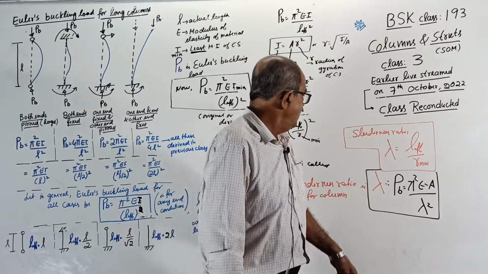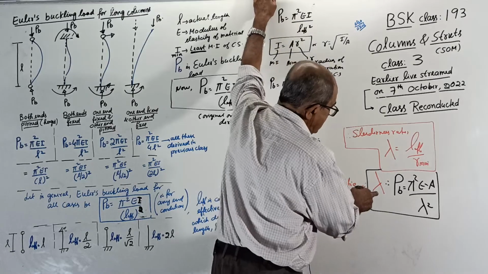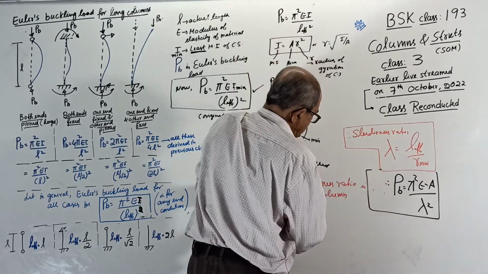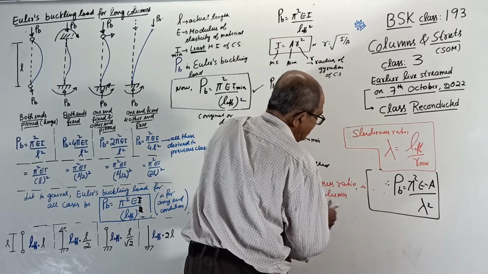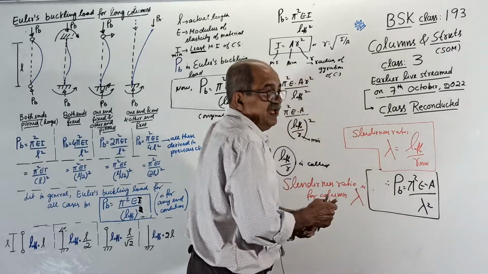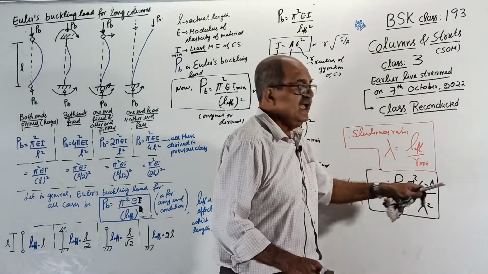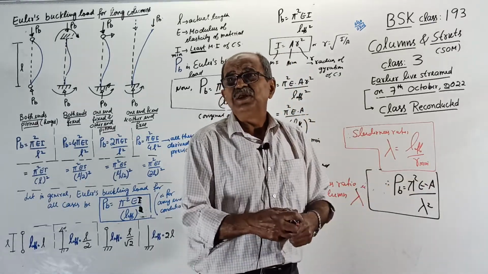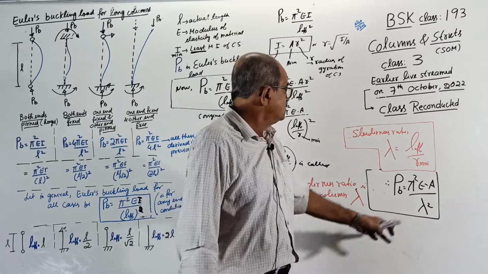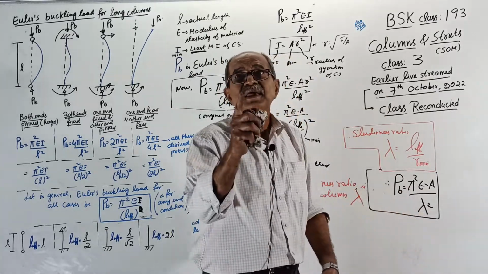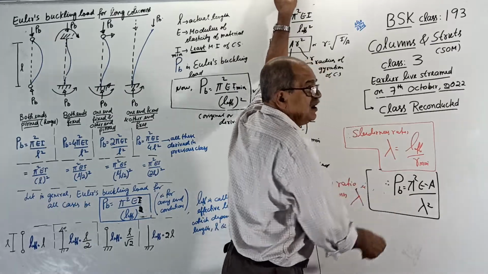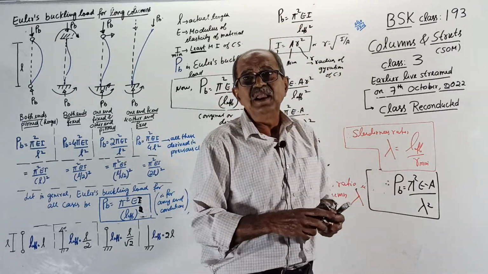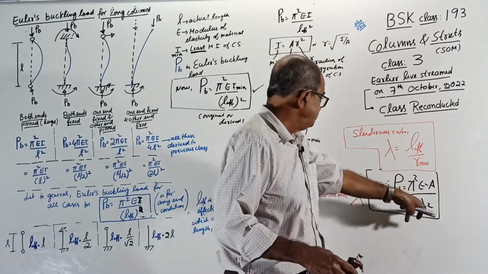Here lambda is in the denominator. As A increases, area becomes more, column becomes stronger, but as lambda increases, column becomes weaker and it will buckle at a lesser load. Okay, now I will explain this one.